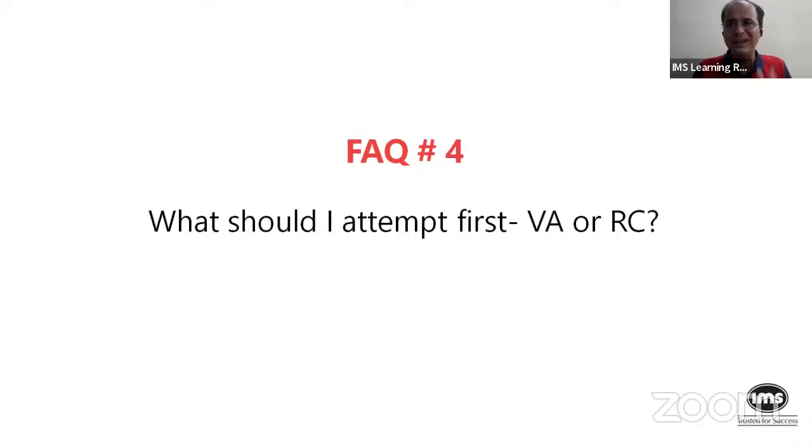So maybe in SimCAT 6 or SimCAT 7, you can say, look, I am going to do ABC, let me see how it works. But by the time you reach, let's say, SimCAT number 14, 15 (this year we're doing 18 proctored SimCATs), you should have a strategy that this is what I'm going to do on the day of the CAT. So we have 18 SimCATs for you to experiment, use them. You also have the take-home SimCATs, use them well, work out your strategy, and make sure on the day of the CAT, you have 2-3 scenarios: given this scenario, this is going to be my strategy. If there is an extreme change, I am going to change to strategy number 2, right? So that is my piece on VA first, RC first. Kumud ma'am, Vijita ma'am, would you like to add something?